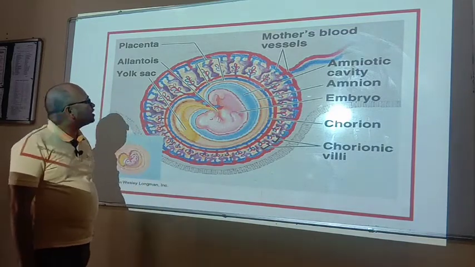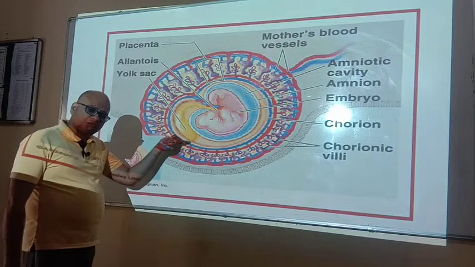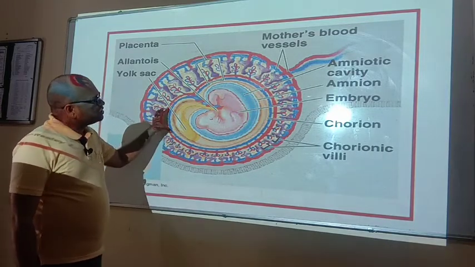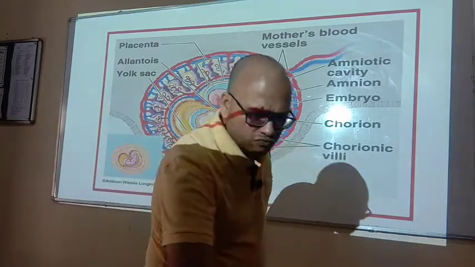Actually, umbilical cord is the connection between the mother and the fetus. So this is the structure of placenta.